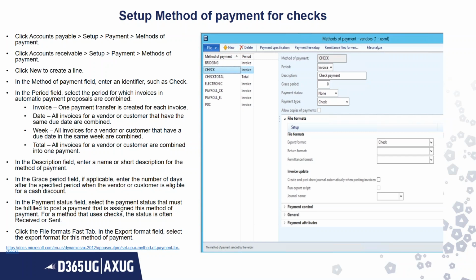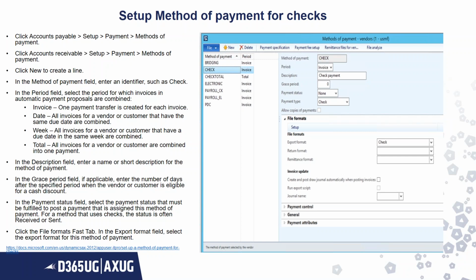In the grace period, you can provide any amount of grace period you want. I have kept it as 0. In the payment status field, generally we keep it to none, and that will change accordingly once the payment has been done. If the payment has been done, then it would automatically change to sent.